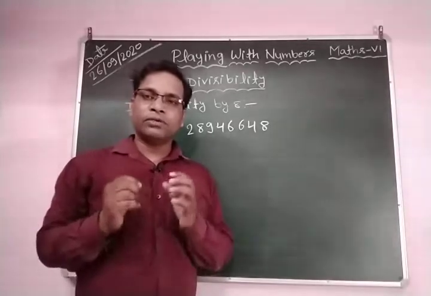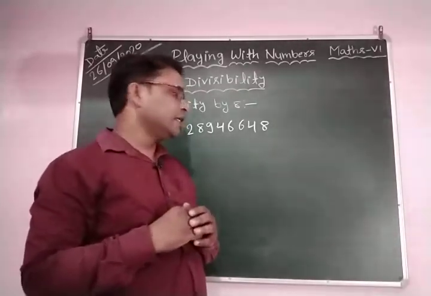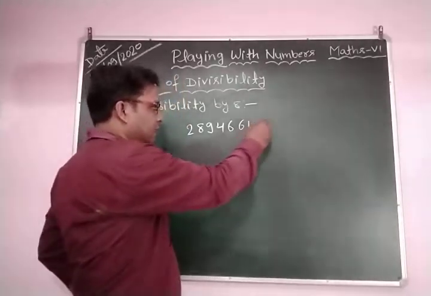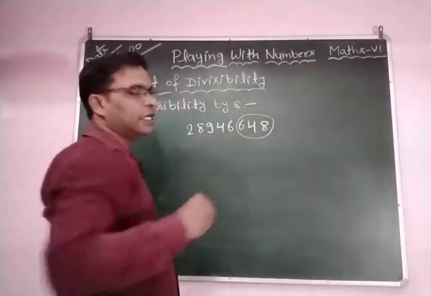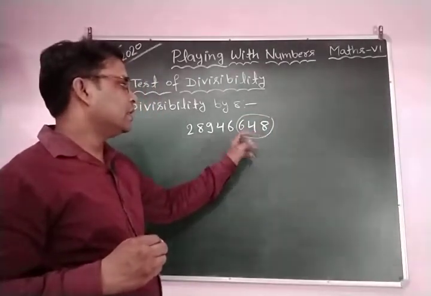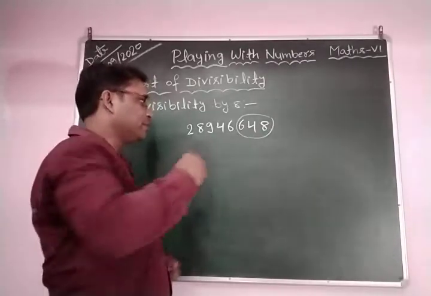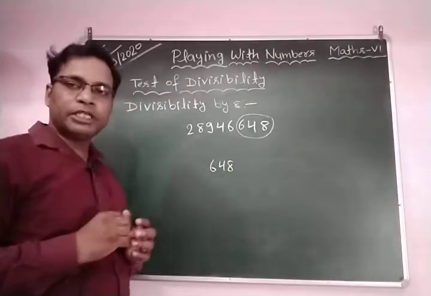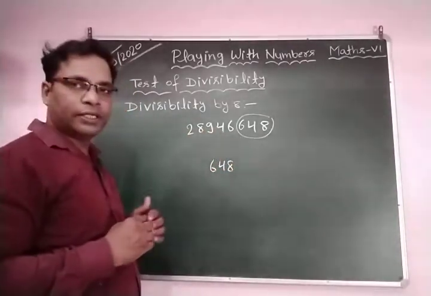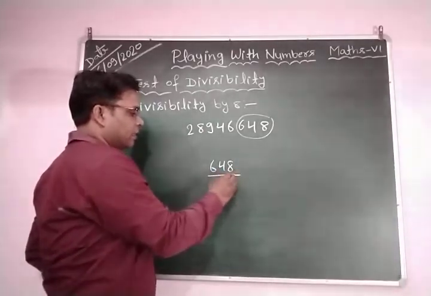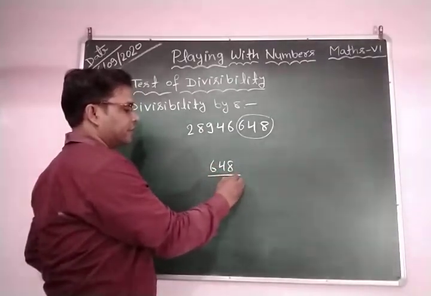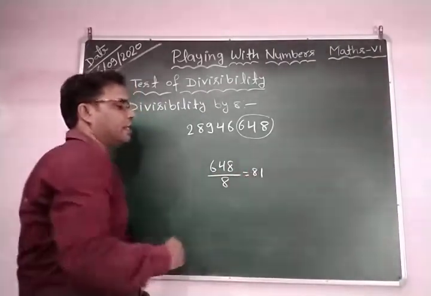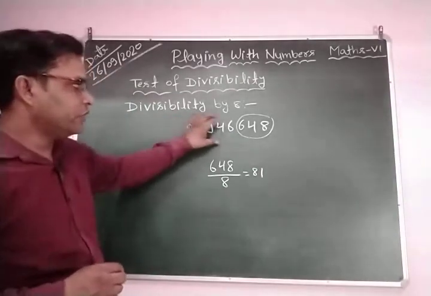How do we know? According to the divisibility test of 8, we take the last three digits of the number from the right side: ones, tens, hundreds. So the last three digits are 648. If this is divisible by 8, then the whole number is divisible by 8. You can see 648 is divisible by 8, since 8 times 81 is 648. Now we are going to check whether this number is divisible by 8.